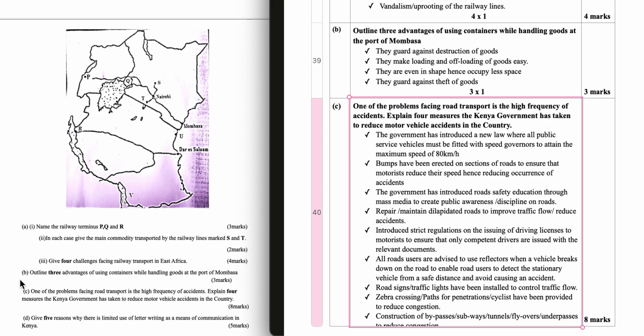Introduced strict regulations on the issuing of driving licenses to motorists to ensure that only competent drivers are issued with the relevant documents. All road users are advised to use reflectors when a vehicle breaks down on the road to enable road users to detect the stationary vehicle from a safe distance to avoid causing an accident.